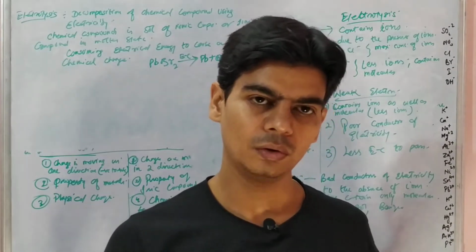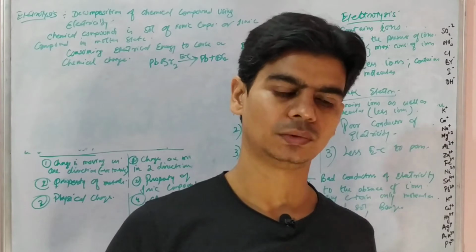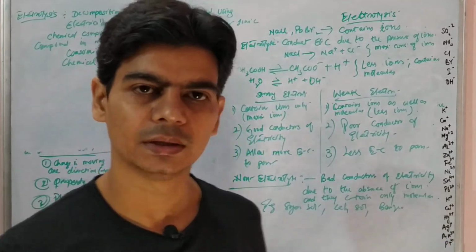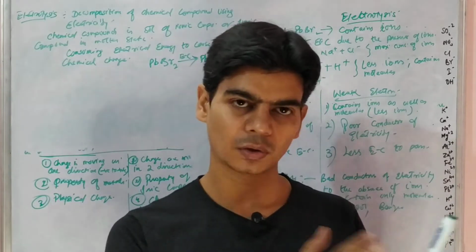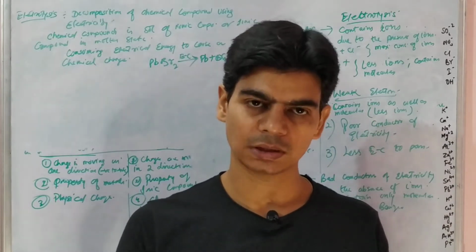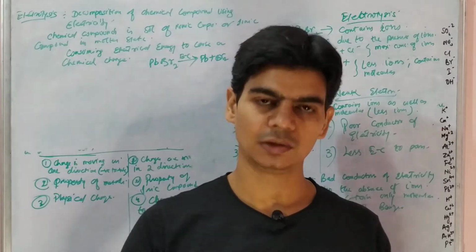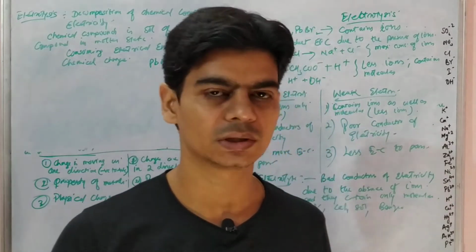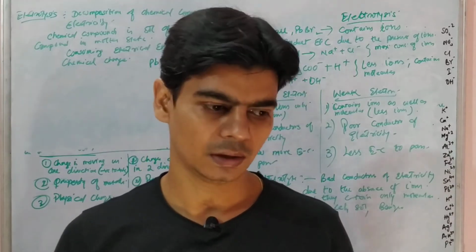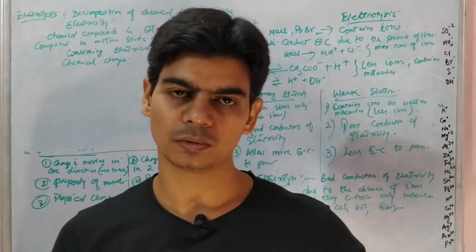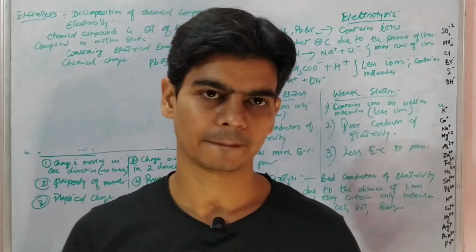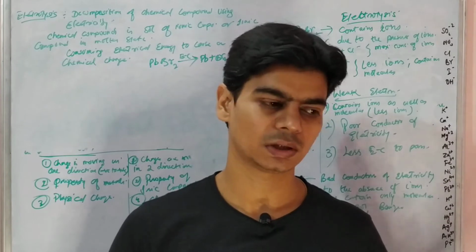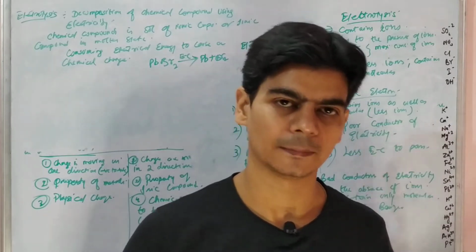But compounds that already contain ions, like sodium chloride, in the crystal structure of sodium chloride there were already ions, and when such ionic crystals are added to water, they dissociate into ions. This is known as dissociation. Dissociation is for compounds that originally contained ions in their crystal structure, and ionization is for compounds that do not contain ions originally, right.